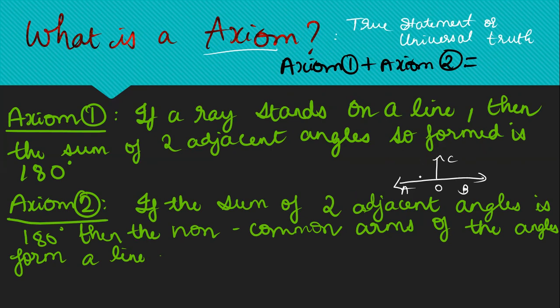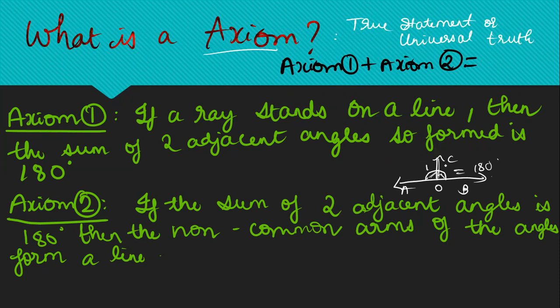Then the sum of the two adjacent angles, that means what? These two are adjacent angles, correct? Common vertex, common arm, non-common arms on either side. So these two are adjacent angles. That means if this ray OC stands on line AB, then the sum of these two adjacent angles will give us 180 degrees.